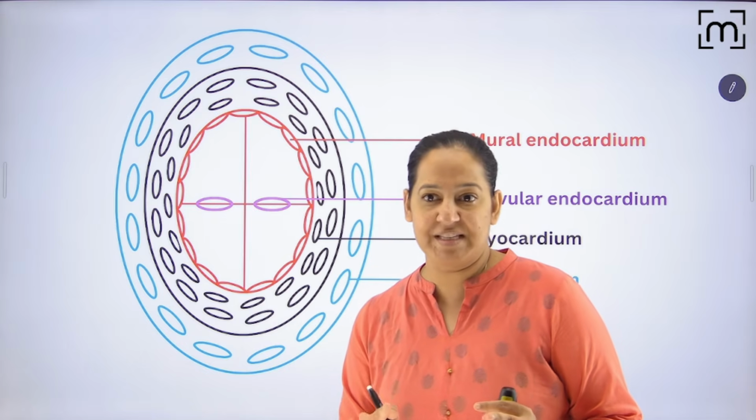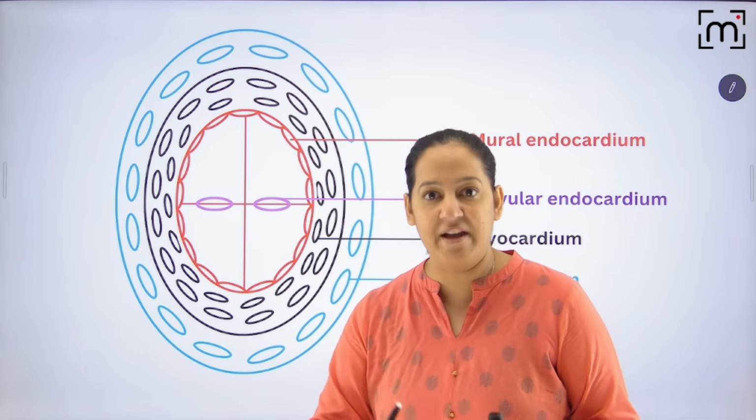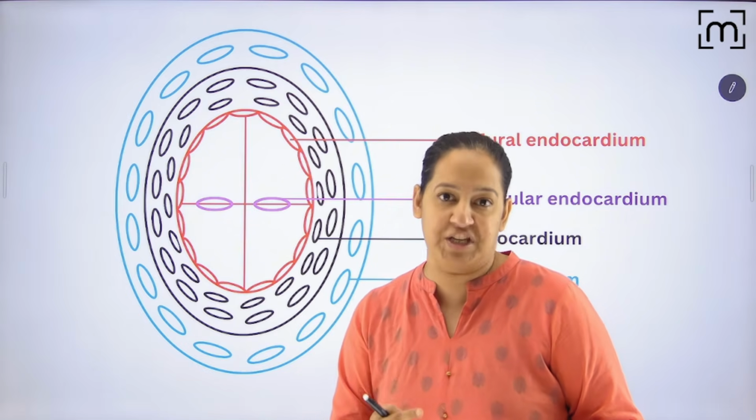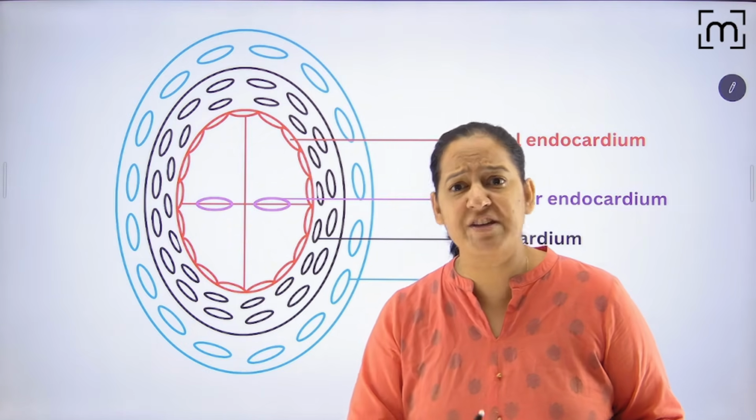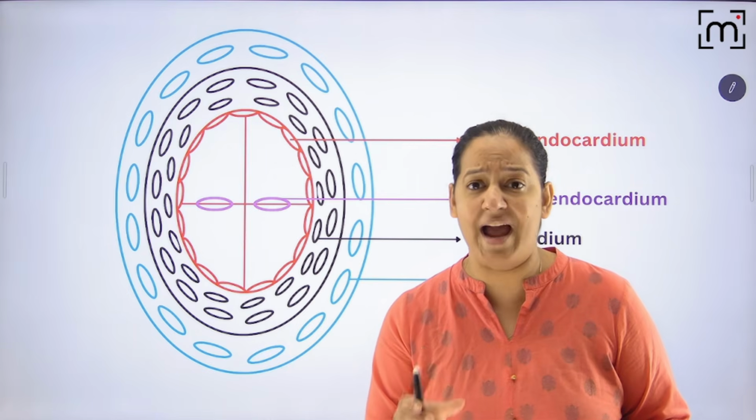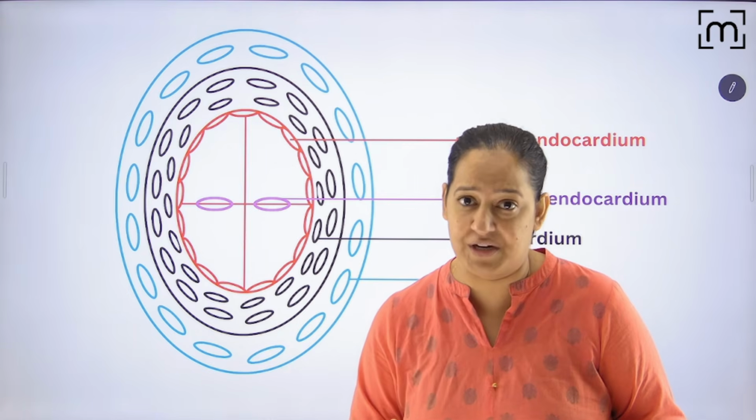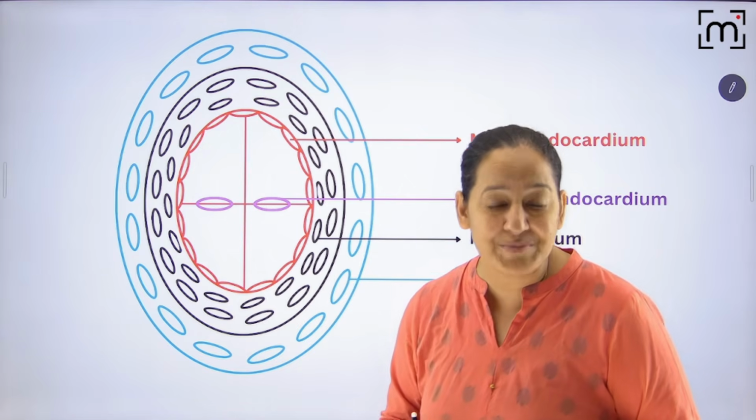So in the first half of the session, maybe 35 or 40 minutes, I will teach you the physiology of the heart. Only then will you be able to understand the mechanism of action of various antiarrhythmic drugs, which act in various phases of the action potential. So it's very important to understand from the scratch.